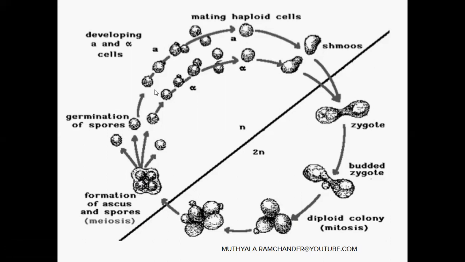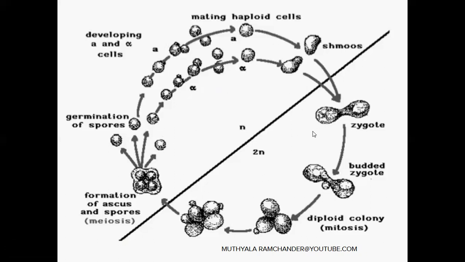Similarly, the haploid yeast cells also participate in budding type of vegetative propagation. Finally, at the matured stage, some haploid yeast cells mate and fuse, converting into a diploid zygote by fertilization, the fusion or mating of haploid cells to form a diploid yeast cell. Again, the diploid yeast cell participates in budding, converts into an ascus, and participates in meiosis division to produce haploid yeast cells. Two haploid yeast cells mate to form a diploid zygote. It is a continuous process in this life cycle.